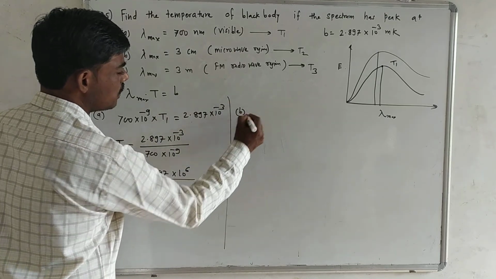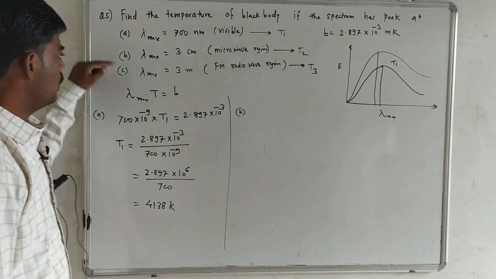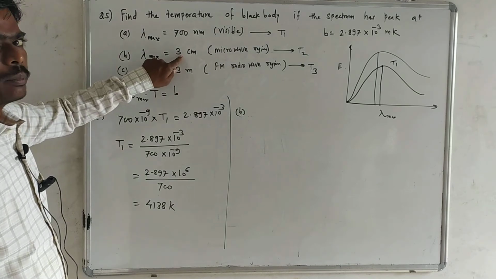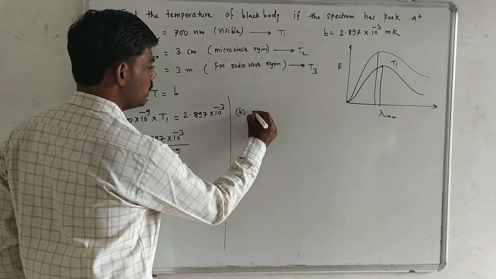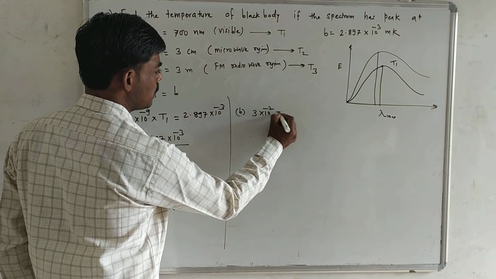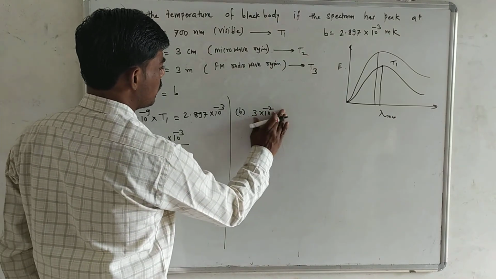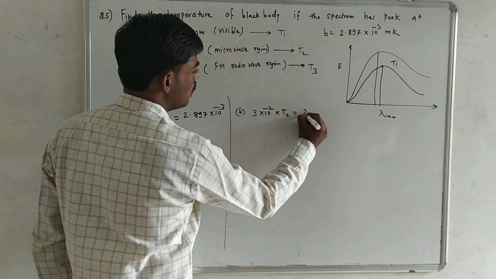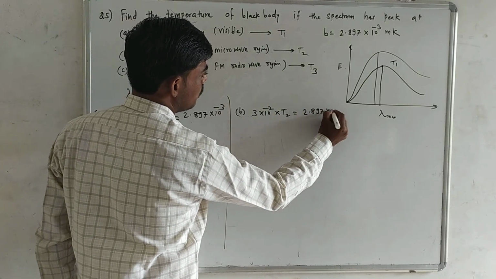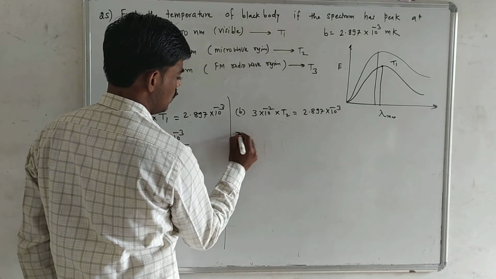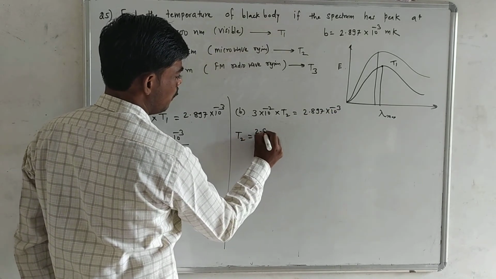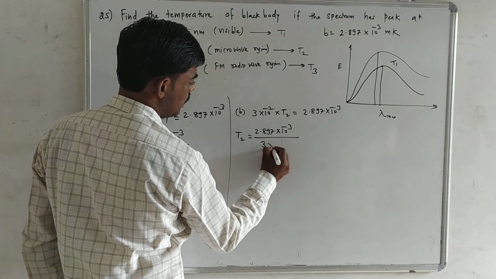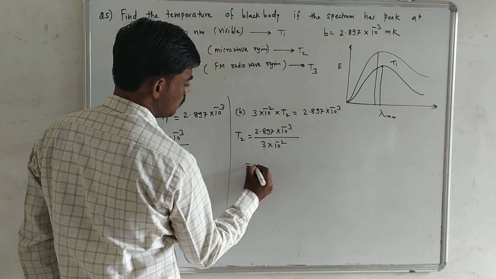Then second condition. In second condition, the lambda max is given 3 centimeter. Convert it into meter: 3 into 10 raised to power minus 2 into temperature T2, that we have to find out. B is 2.897 into 10 raised to power minus 3. So T2 is equal to 2.897 into 10 raised to power minus 3 divided by 3 into 10 raised to power minus 2.